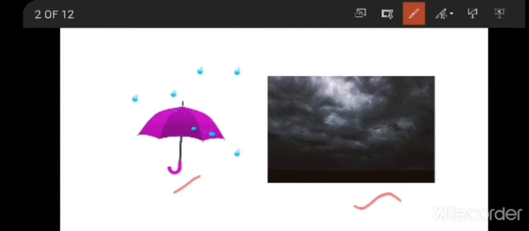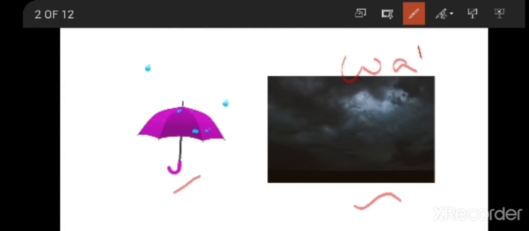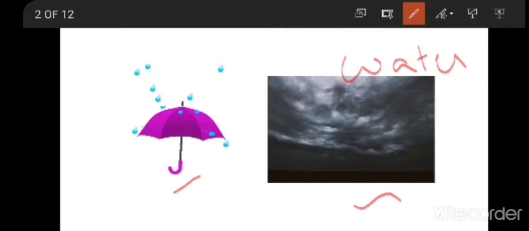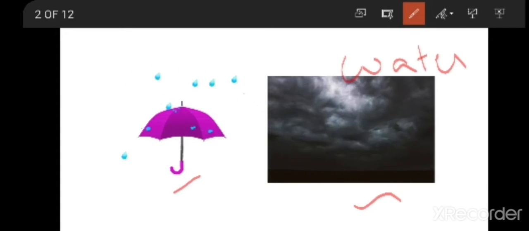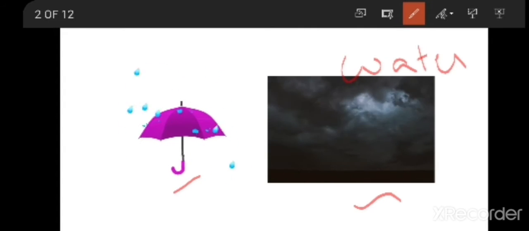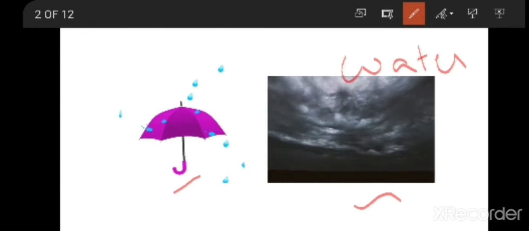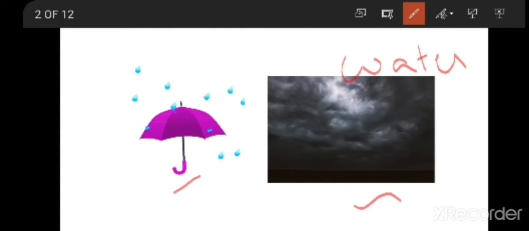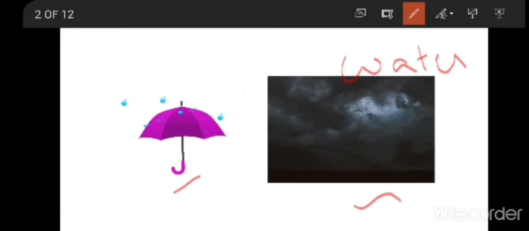So first, we all know rain is in the form of water. When it is raining, it will rain in the form of water, and sometimes in very cool places it also rains in the form of snow. So these are the different types of rains we observe. Before discussing why we get rains, what is the reason behind getting rains, we are first going to see what the forms of water are.